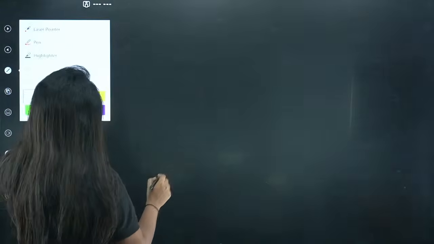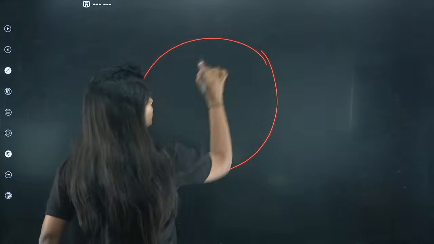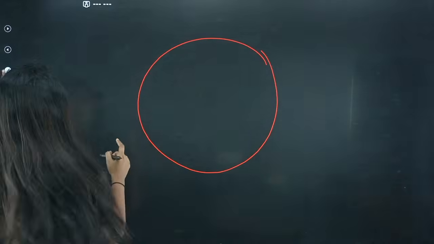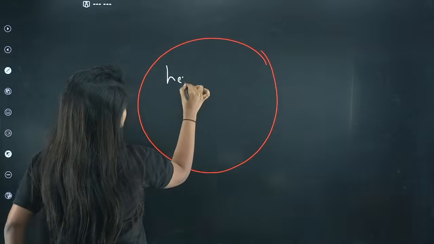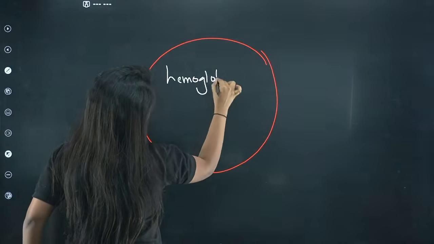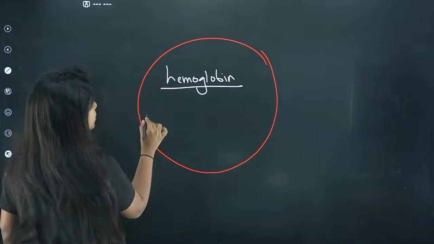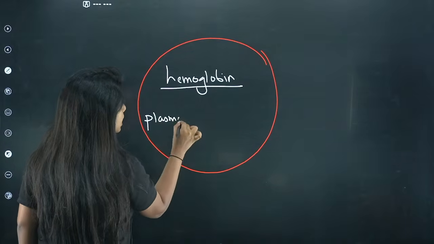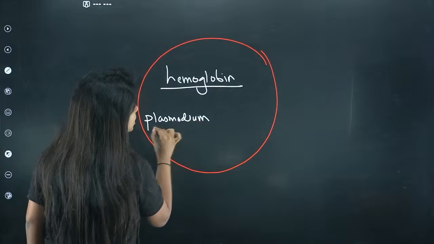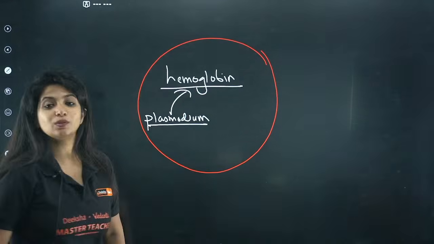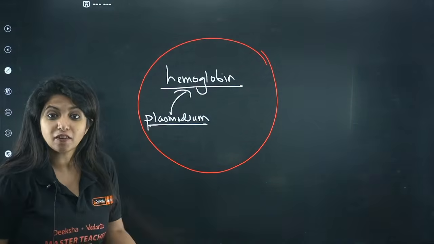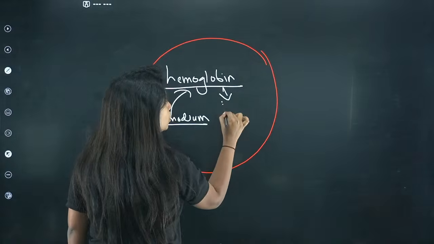Apart from undergoing asexual reproduction, they are doing one more thing inside our RBC, and you will be really angry on them when you understand what they are going to do. The hemoglobin molecule which is there in our RBC, this Plasmodium is going to break it down. Hemoglobin carries our oxygen, and it breaks it down to what?